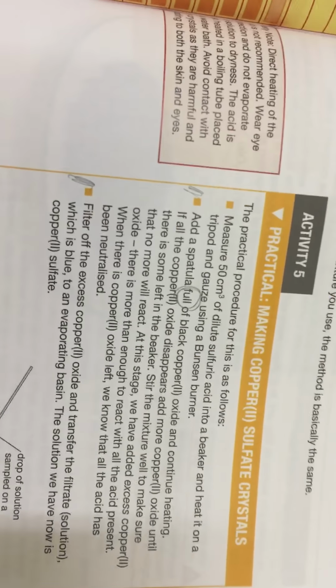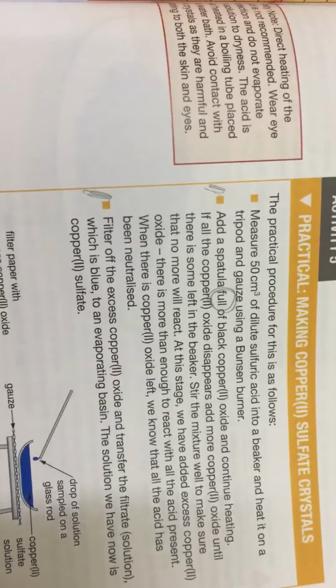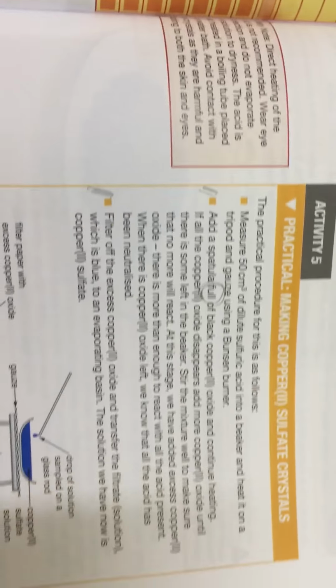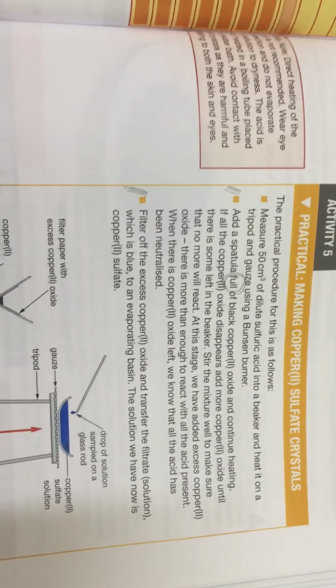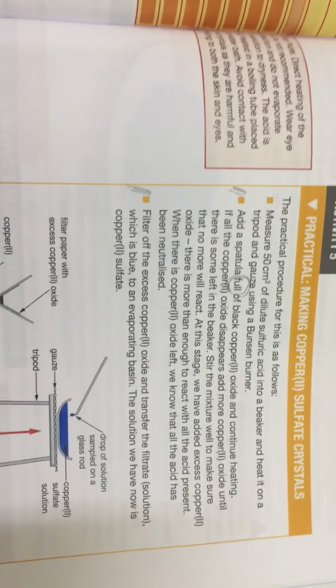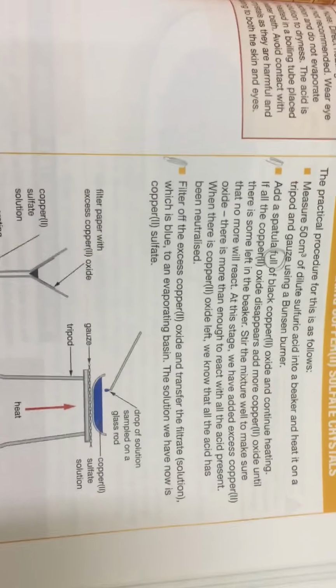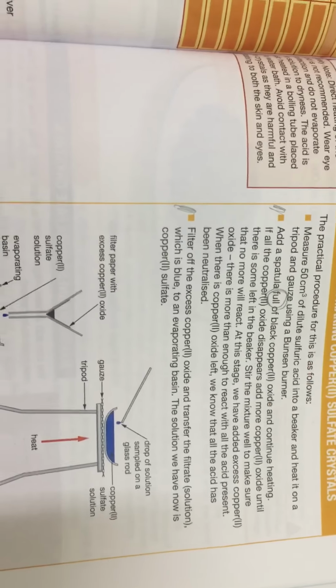This experiment is very important: how we can prepare copper sulfate in the lab. To prepare copper sulfate crystals in the lab, you add copper oxide and sulfuric acid. The salt produced is copper sulfate, which is soluble, so we add excess copper oxide.